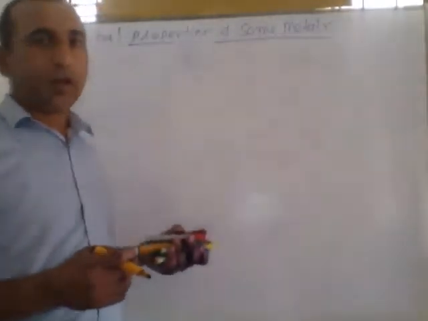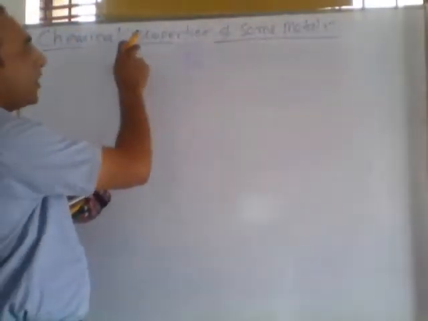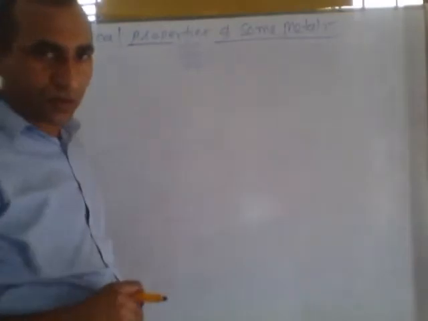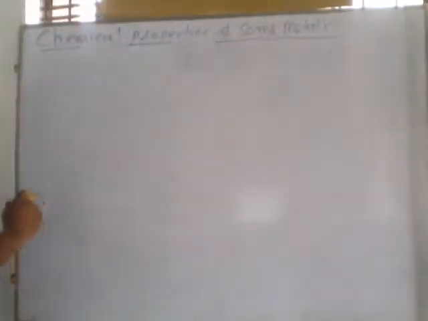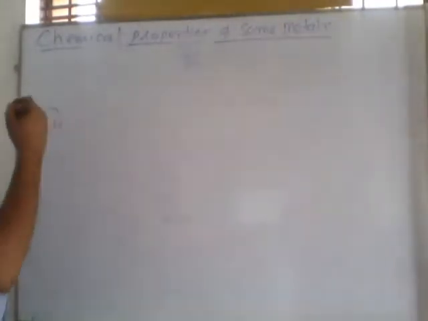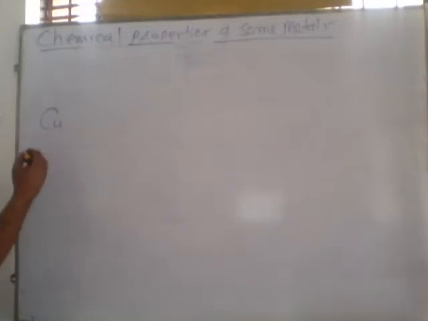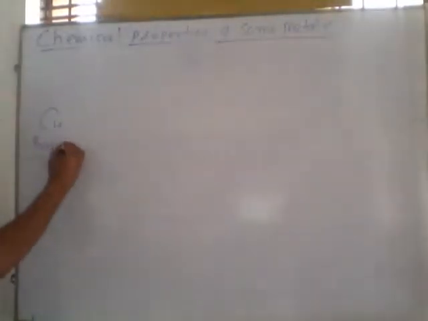Rajput, and today we will discuss chemical properties of some metals. Today we are discussing the properties of copper metal and compounds of copper. So copper is a metal. It is a good conductor. Its color is brown.